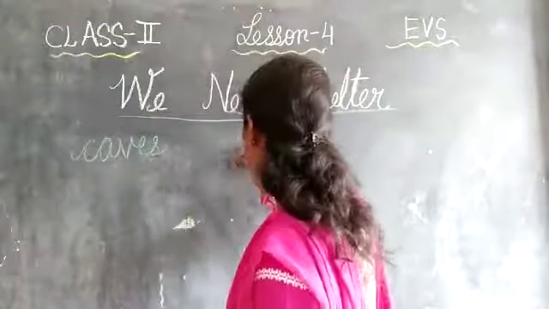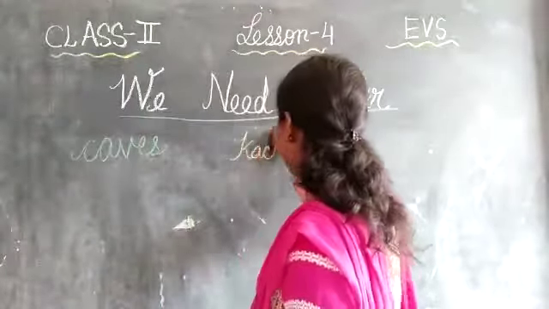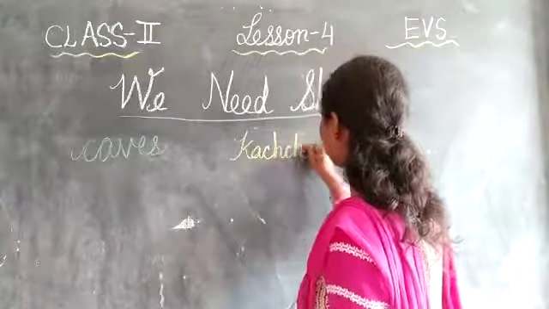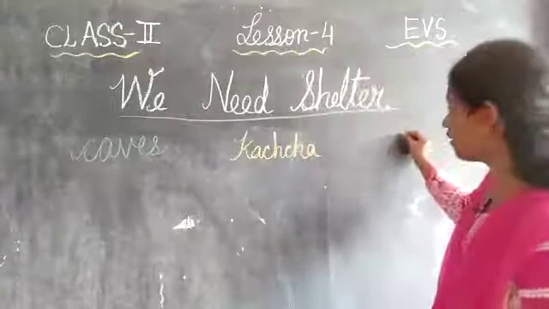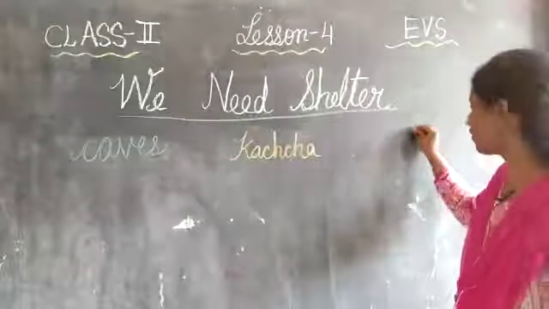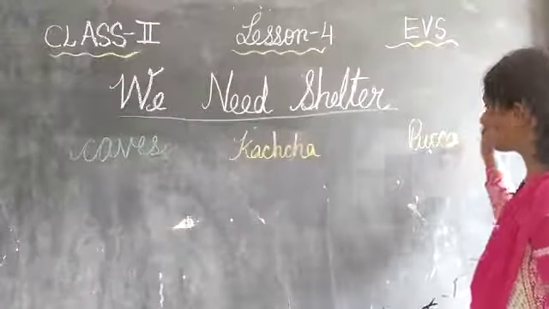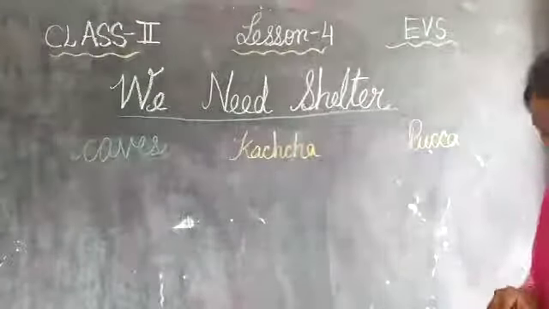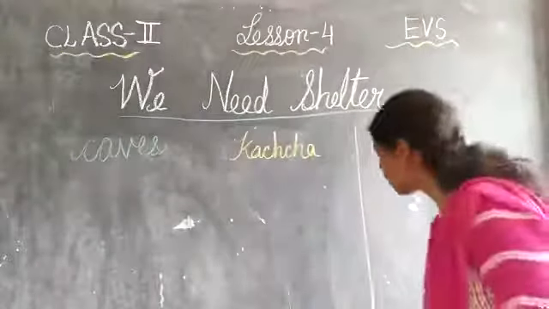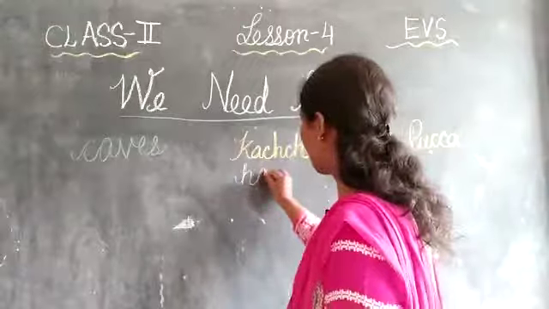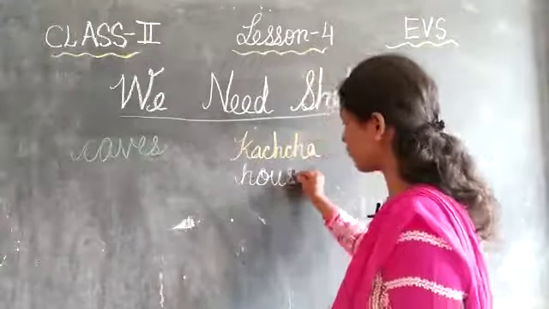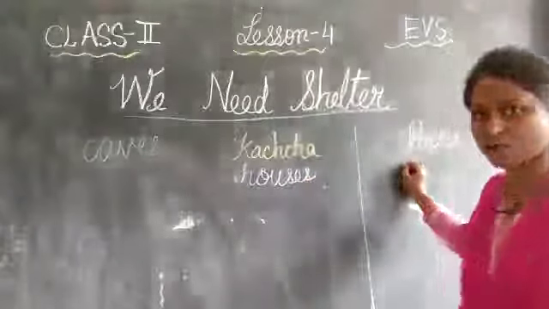So you have observed that previously people were living in the kacha houses. Where were they living, children? Kacha, K-A-C-H-C-H-A, kacha houses. And now we are living in the pakka houses. So we are going to see the differences between them. These are the two types of houses. One is kacha houses and one is pakka houses.